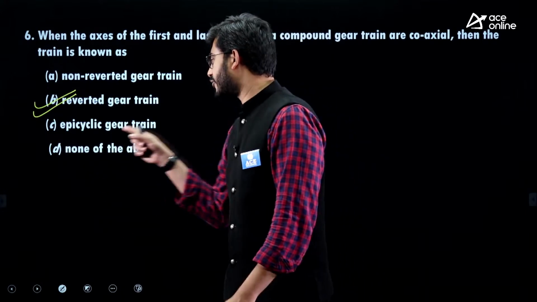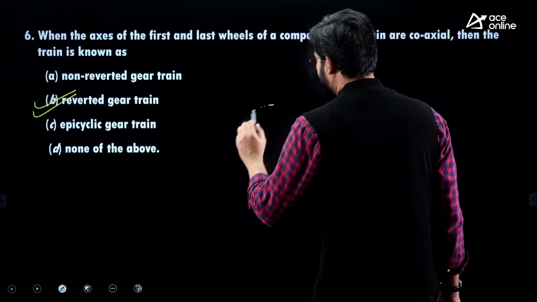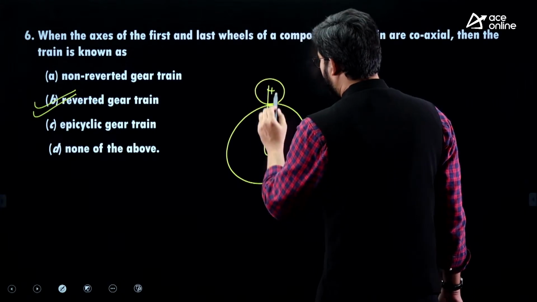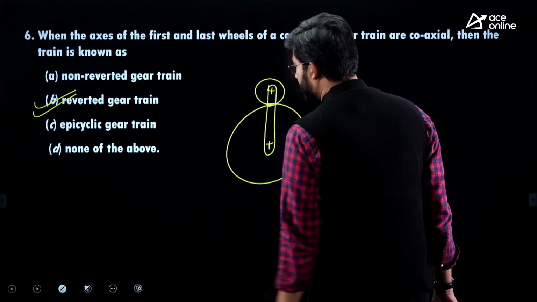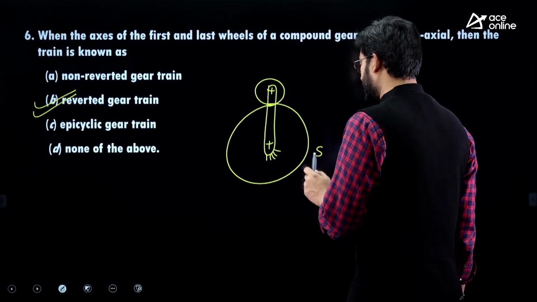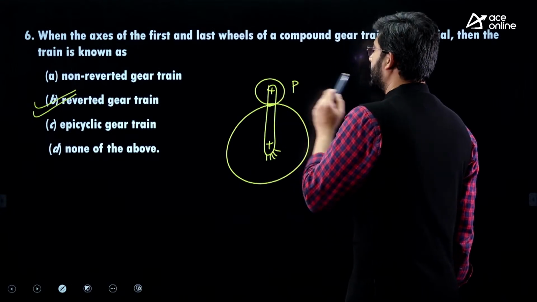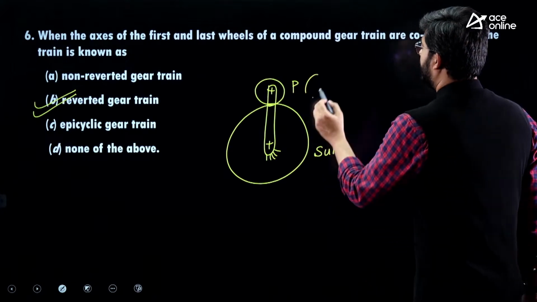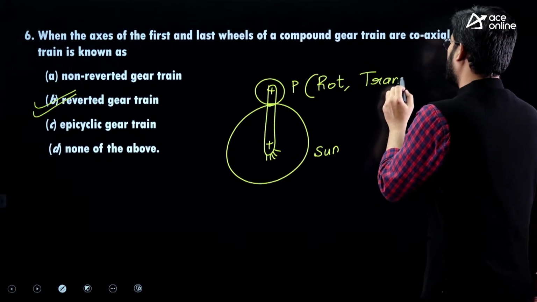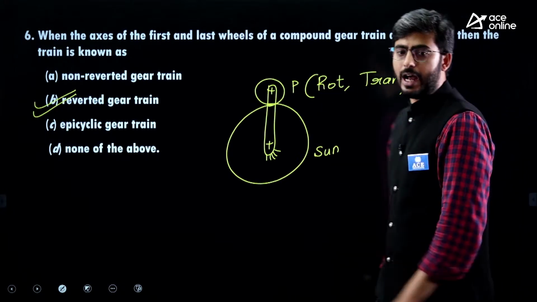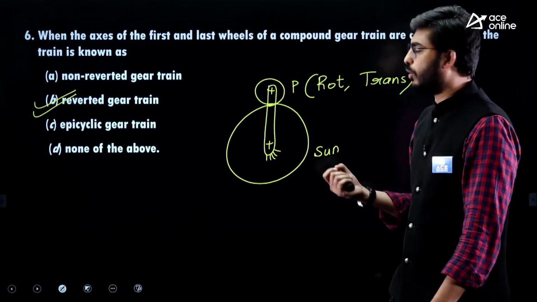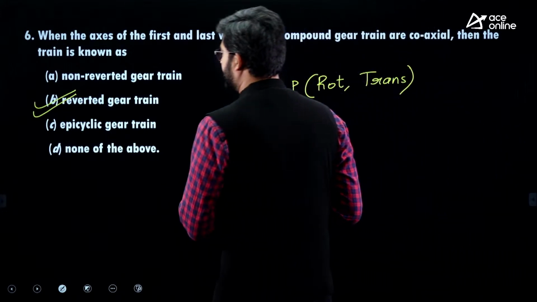Okay, and in case of epicyclic gear train, what happens is that the axis of planet will undergo rotation as well as translation. If the sun gear is fixed guys, let us say this is sun gear and this is planet, so planet axis will undergo rotation and translation. So if you are removing the arm, then the planet axis will experience only the rotation. Okay, so that happens in the epicyclic gear.